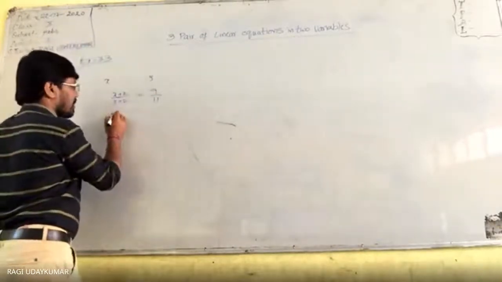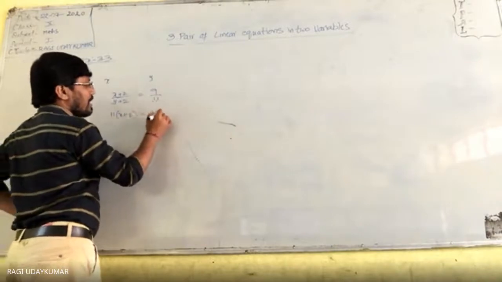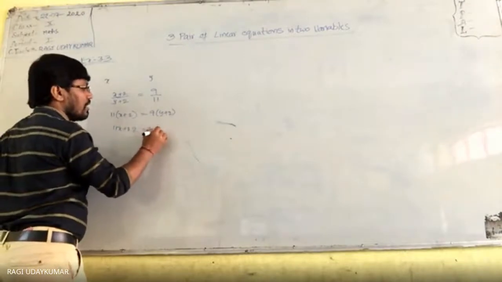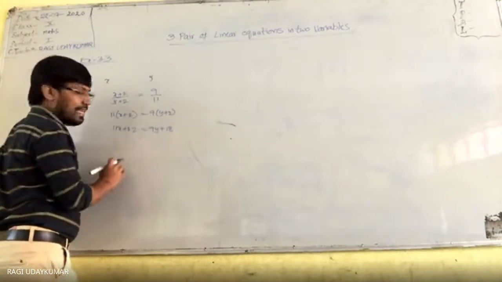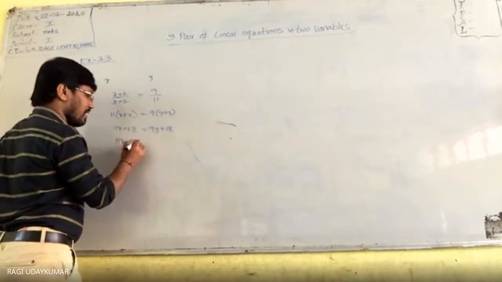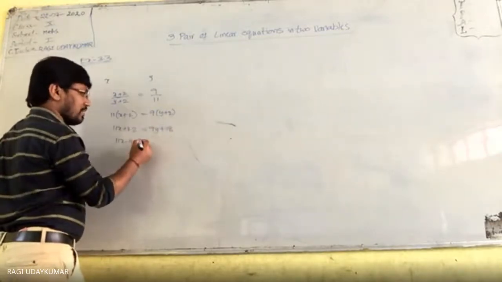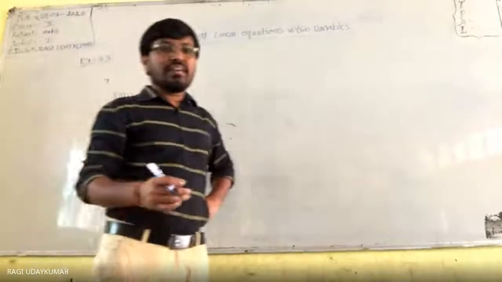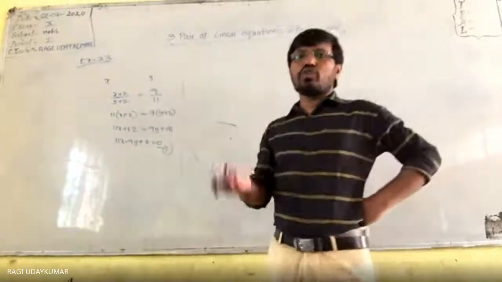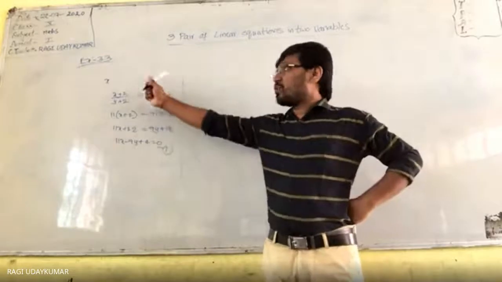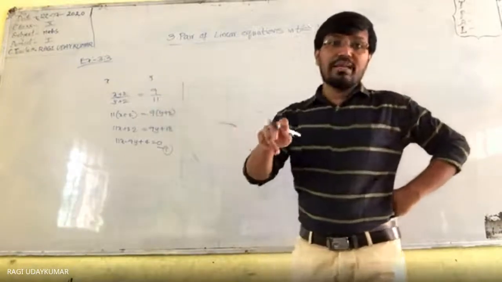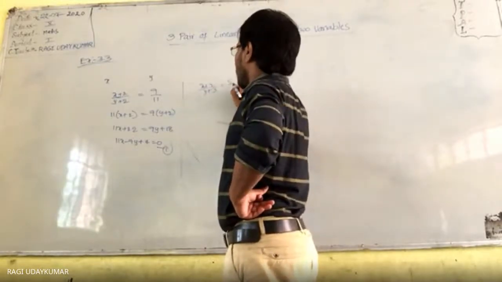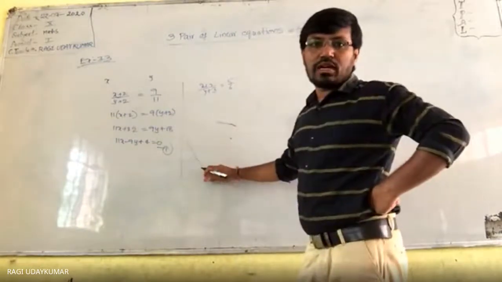Now do cross multiplication: 11 into x plus 2 is equal to 9 into y plus 2. So 11x plus 22 is equal to 9y plus 18. This is one linear equation: 11x minus 9y plus 22 minus 18, that is plus 4, is equal to 0. One equation is done. Second situation: if 3 is added to both numerator and denominator, the fraction becomes 5 by 6. That means x plus 3 by y plus 3 will become 5 by 6. Make the second equation the same way.